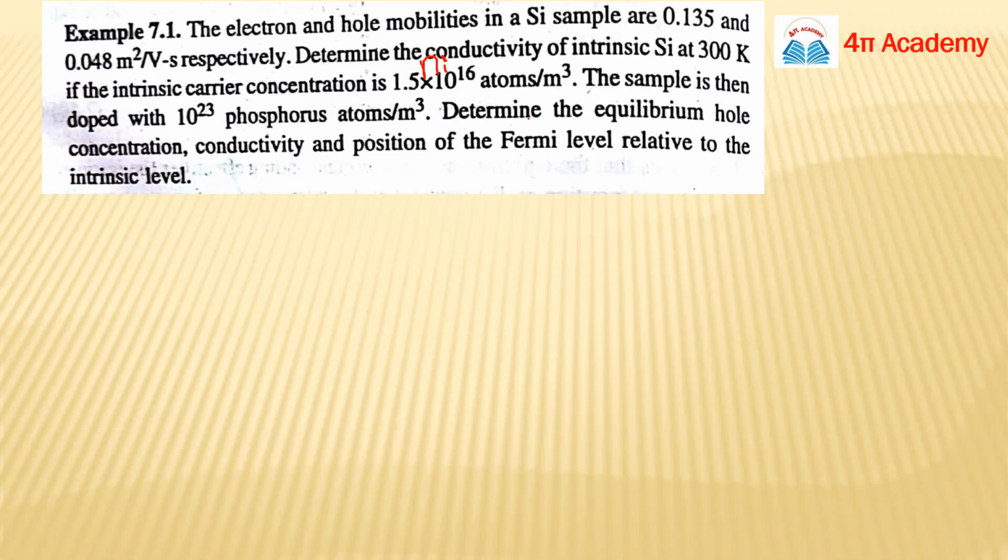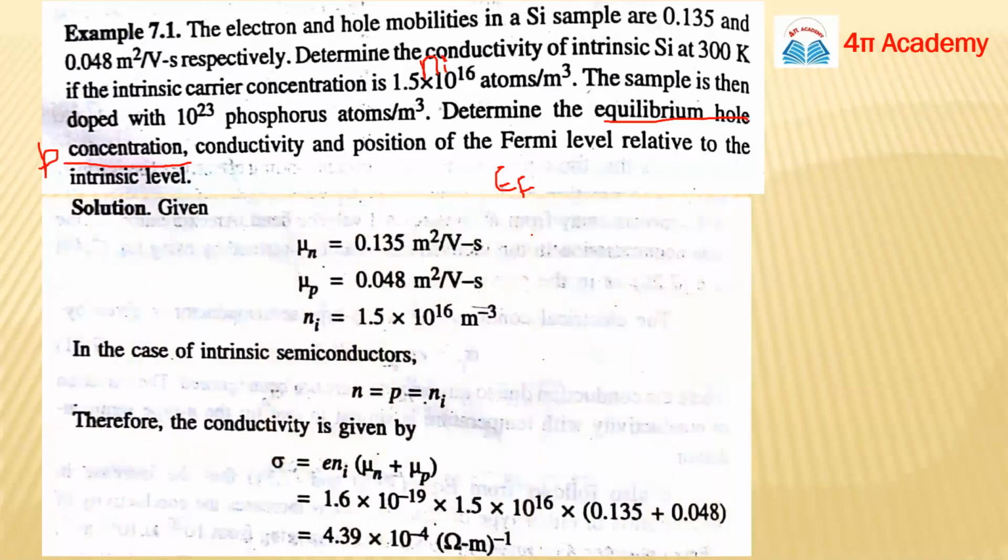So it will be Nd. Determine the equilibrium hole concentration, conductivity, and position of the Fermi level relative to intrinsic level. Okay, so you have to find two terms. First is the equilibrium hole concentration. Okay, means you are going to calculate the value of P, and the position of the Fermi level, means your EF. So we have formulas. So now we will see how we can calculate.